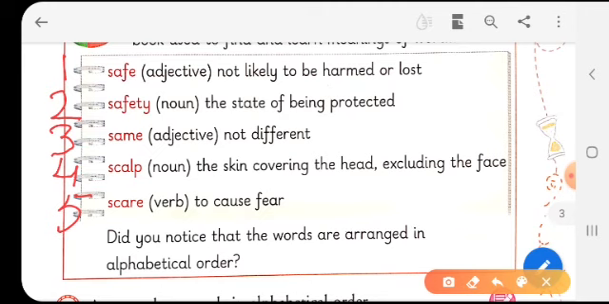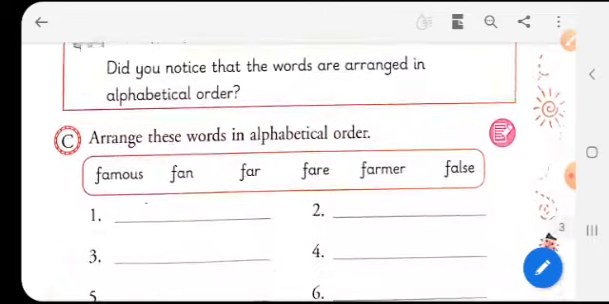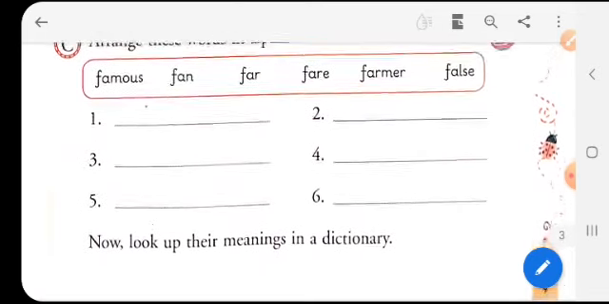Now, did you notice that the words are arranged in alphabetical order? We found that all these 5 words are written in alphabetical order. Now arrange these words in alphabetical order. Here you have some words beginning with the same first letter and same second letter. Consider the third letters and then arrange them according to their alphabetical order. This is the homework that you have to do, and this is all in this chapter.